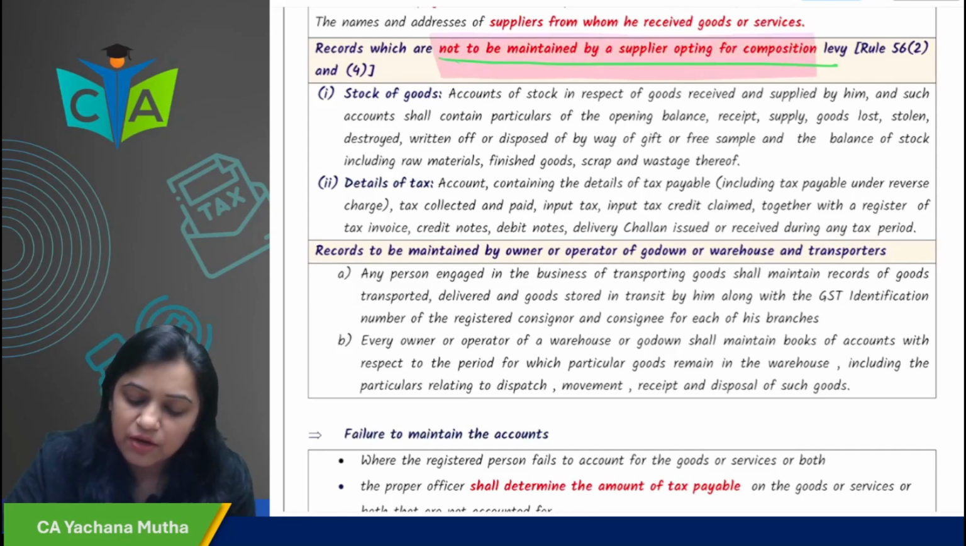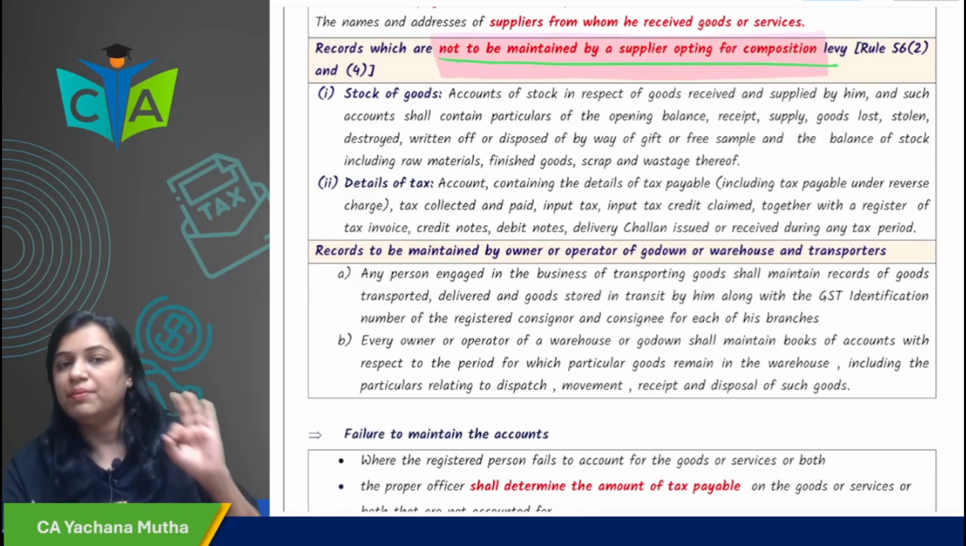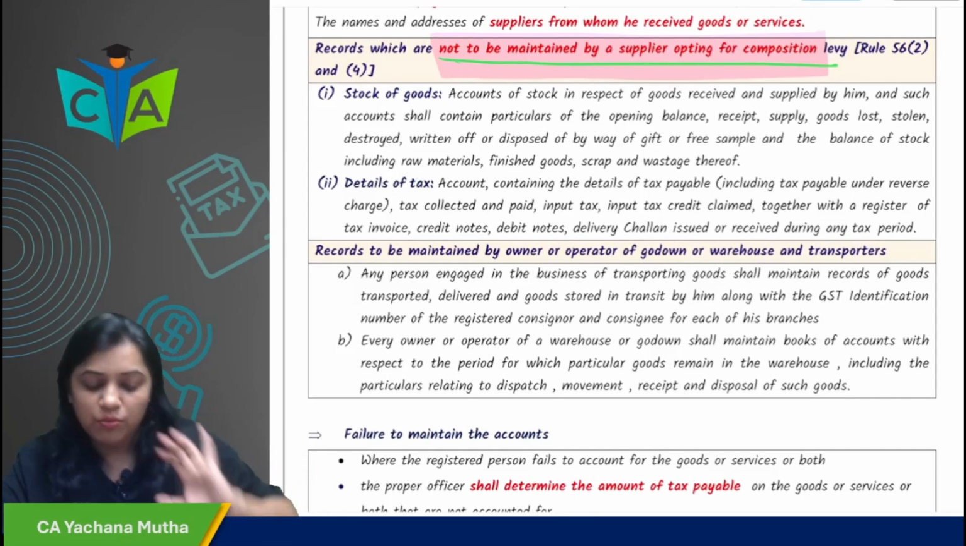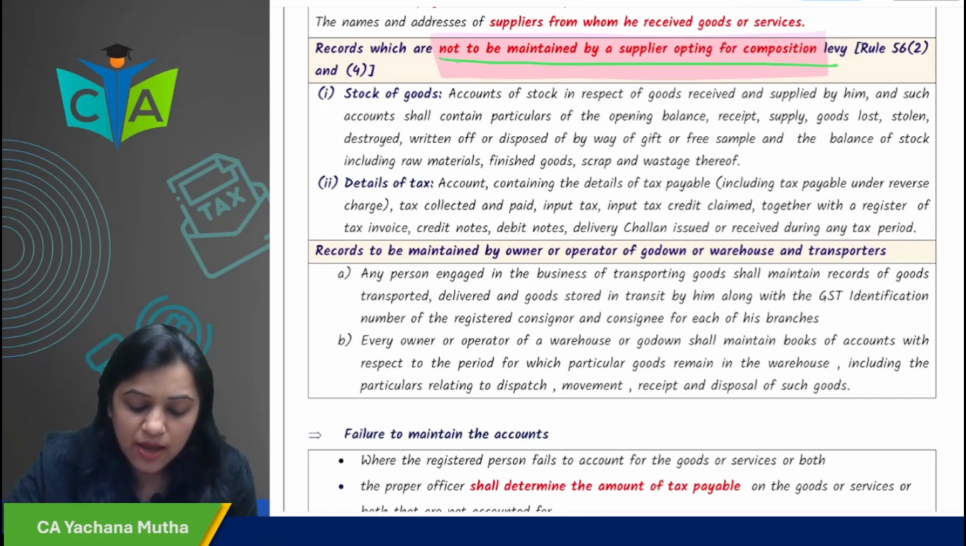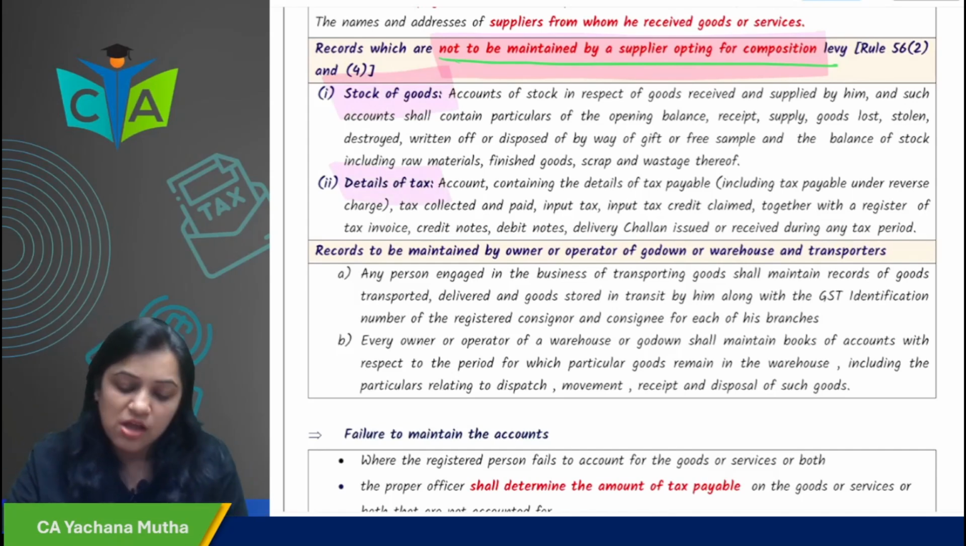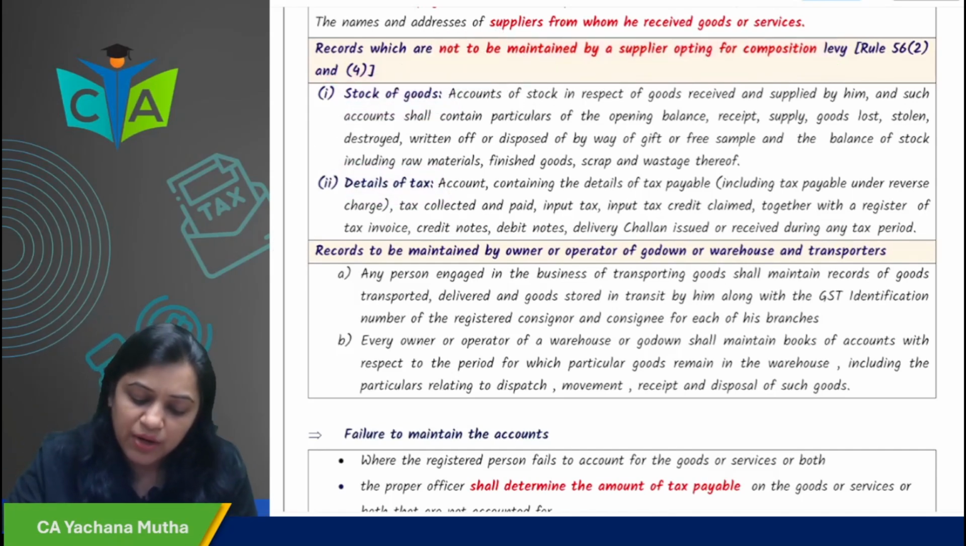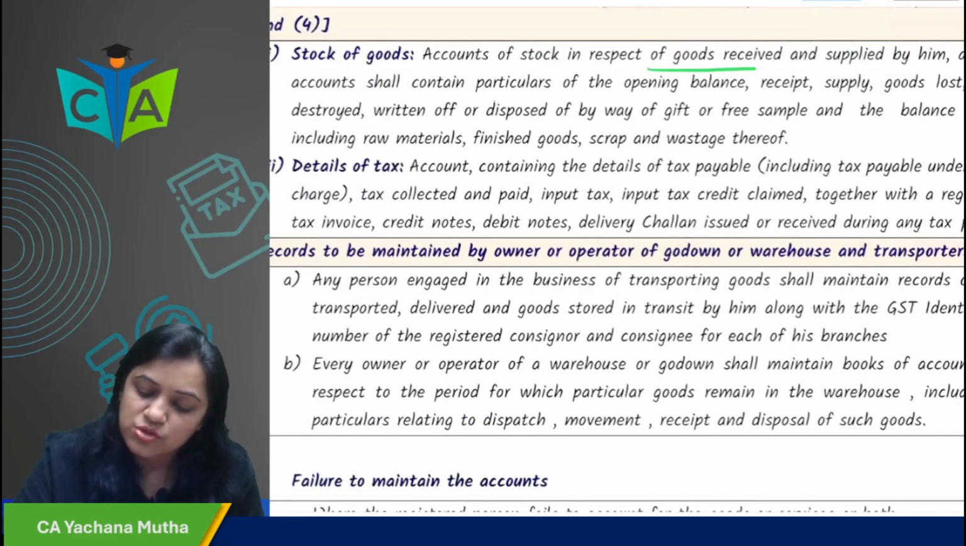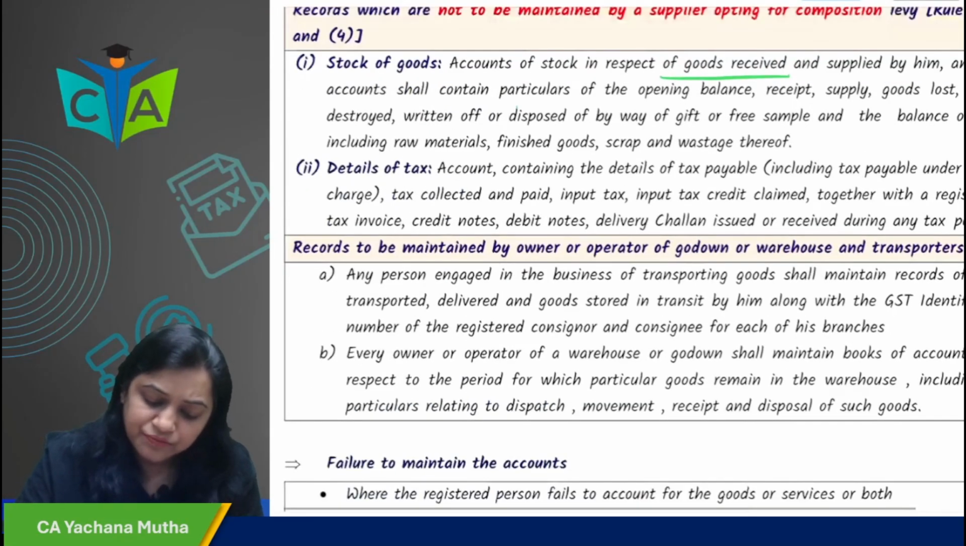Records which are not to be maintained by the supplier of composition. In this case, what have they given? Not to be maintained. The composition taxpayer has not to maintain stock of goods and details of taxes. So, he need not maintain accounts of stock in respect of goods received or supplied by him.